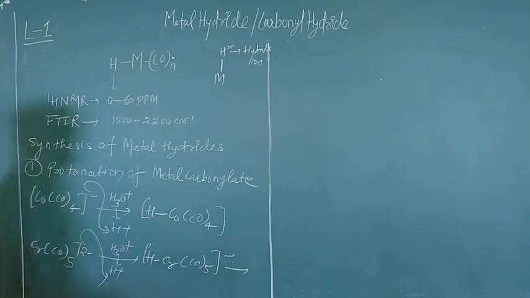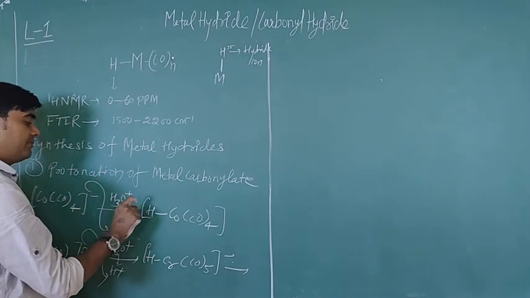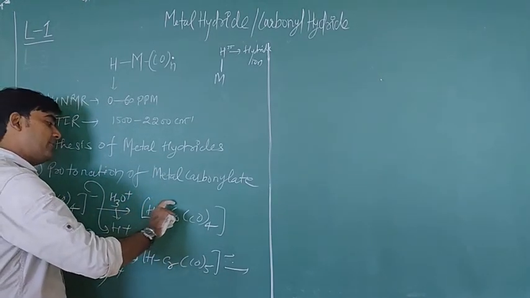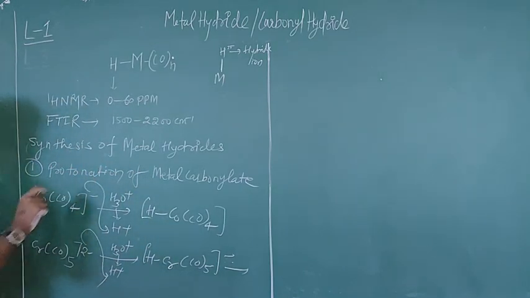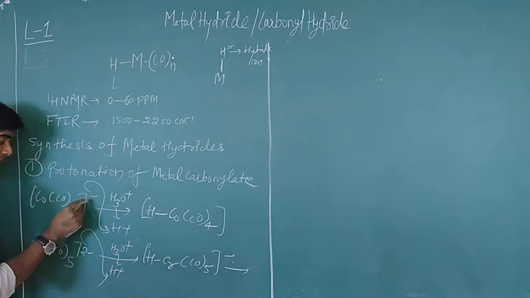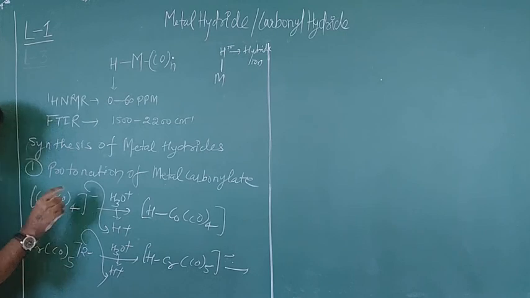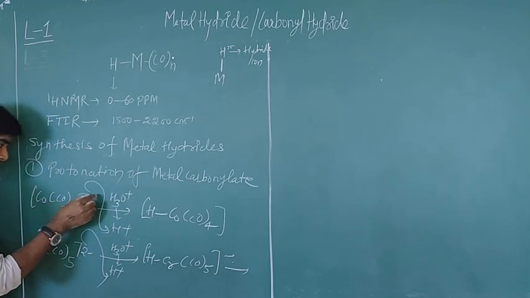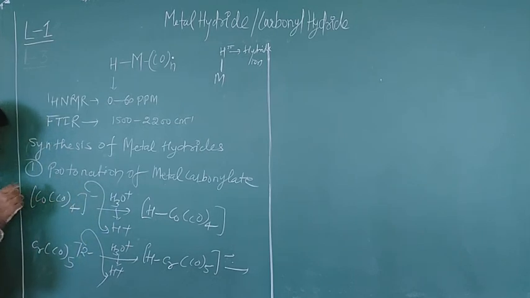Similarly, in the next step you can utilize this negative charge also, and your product will be H2Cr(CO)5. One thing to always remember is that the proton will be attached to the metal, because the negative charge is not on the ligands. This negative charge is on the metal, because the ligand is a neutral ligand.